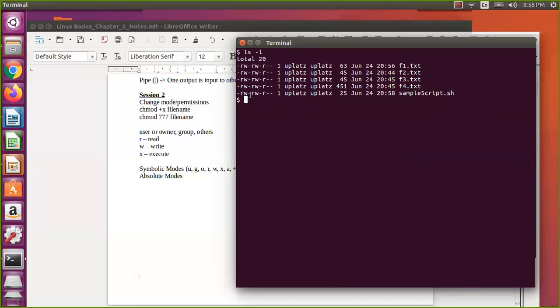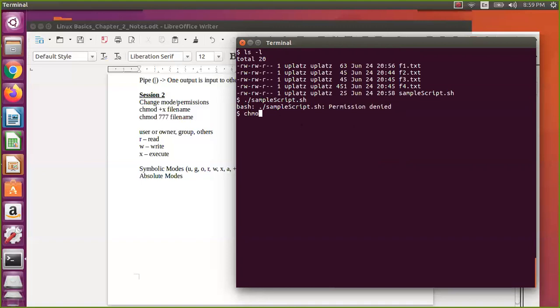You need to have X to execute this. But without executing, let us check on that actually. What will it say? If I run it like this, it says permission denied. Okay, why? Because there is no execute permission.